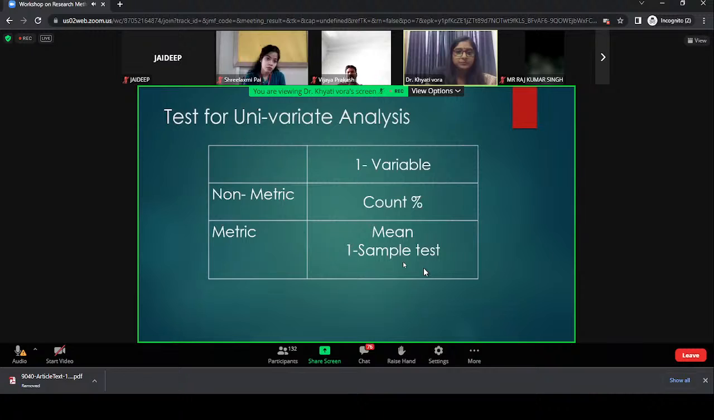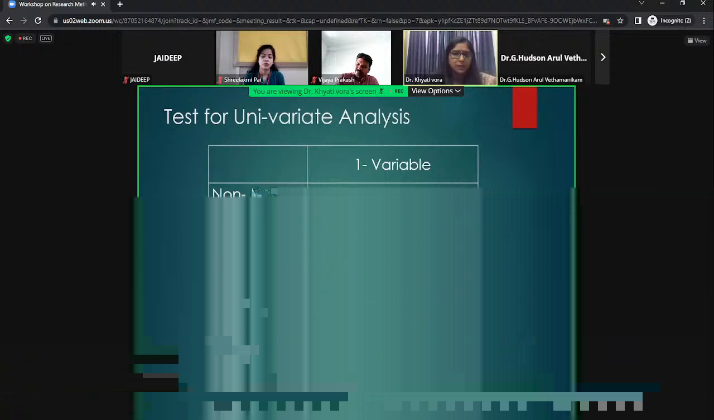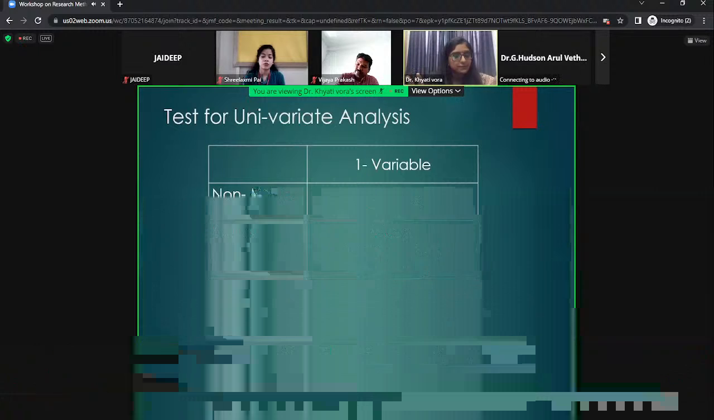If you have one variable, univariate study, I want to study the marks of the students in the class. I want to study how many of them are using mobile wallet nowadays. Mobile wallet is one variable. How many are using it just becomes a category. So it is non-metric data, count, percentage. Frequency of using, it is metric data, mean, one sample test. You have no other variable to compare with. You can draw the mean, that's it.